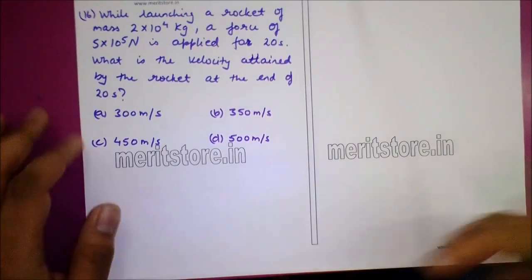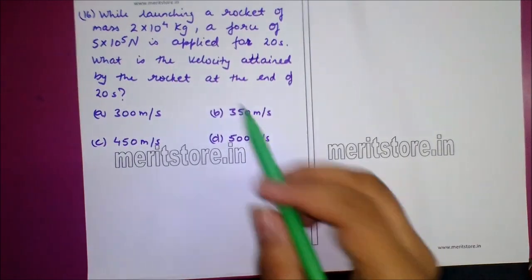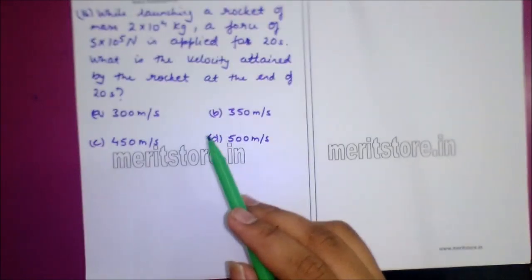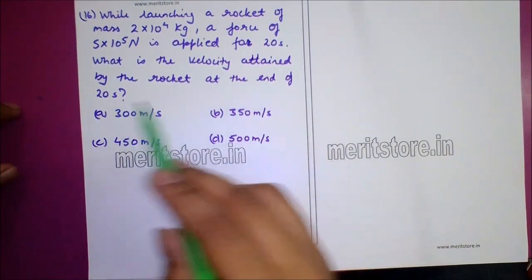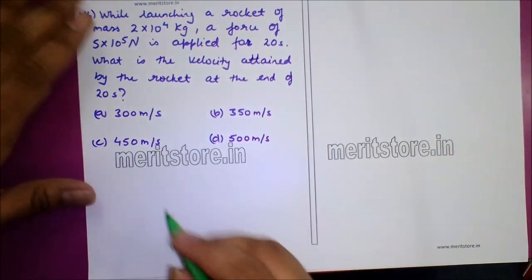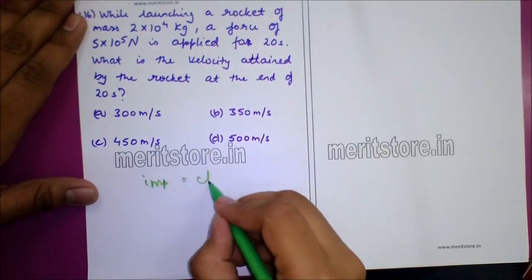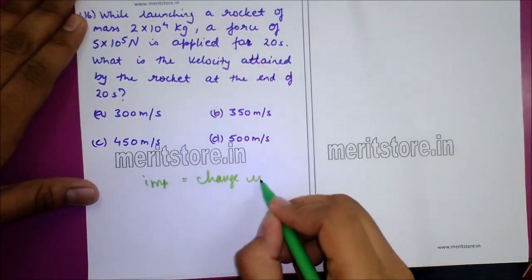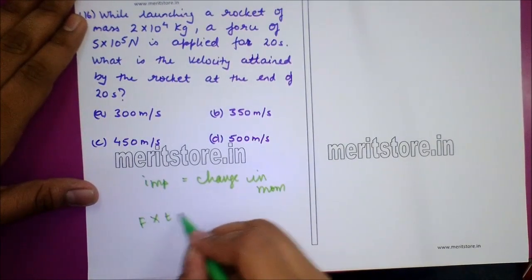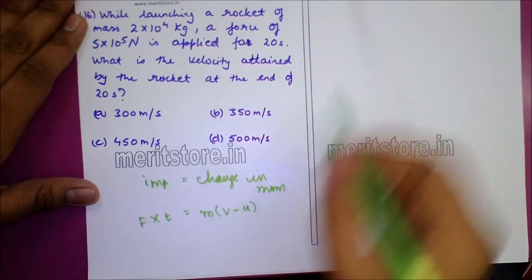Question number 16. While launching a rocket of mass 2 into 10 raised to 4 kg, a force of 5 into 10 raised to 5 Newton is applied for 20 seconds. What is the velocity attained by the rocket at the end of 20 seconds? Now to solve this question, we know impulse is equal to change in momentum. F into t is equal to m into v minus u. The value for u is equal to 0.